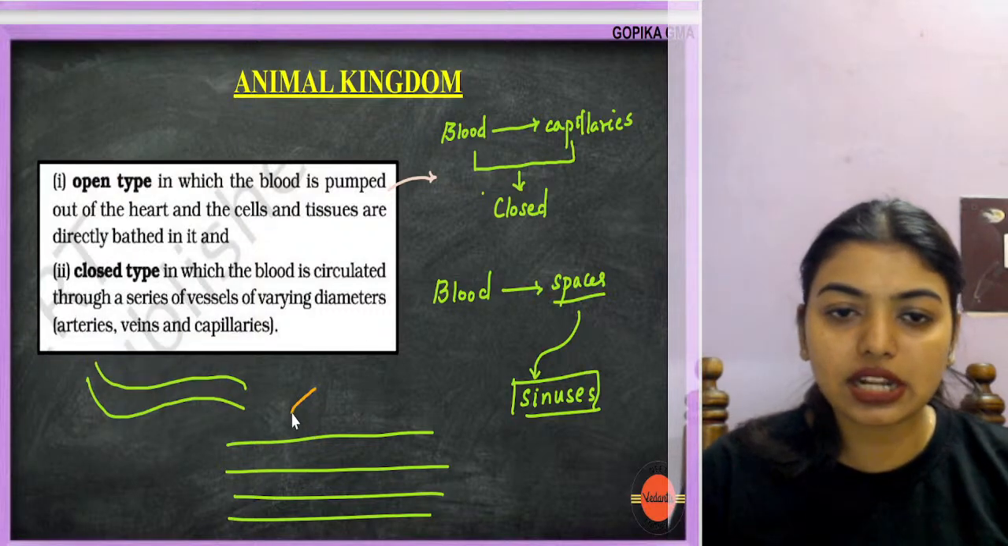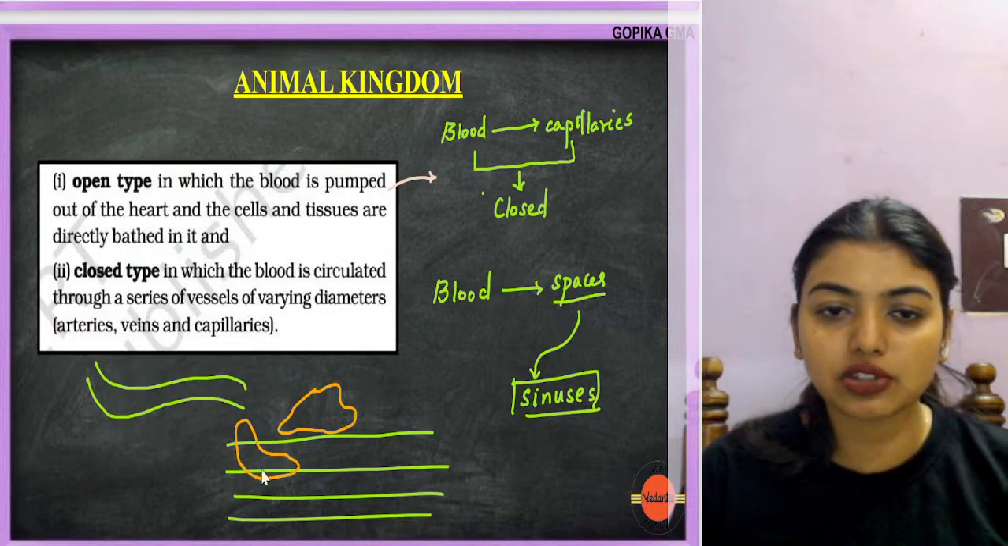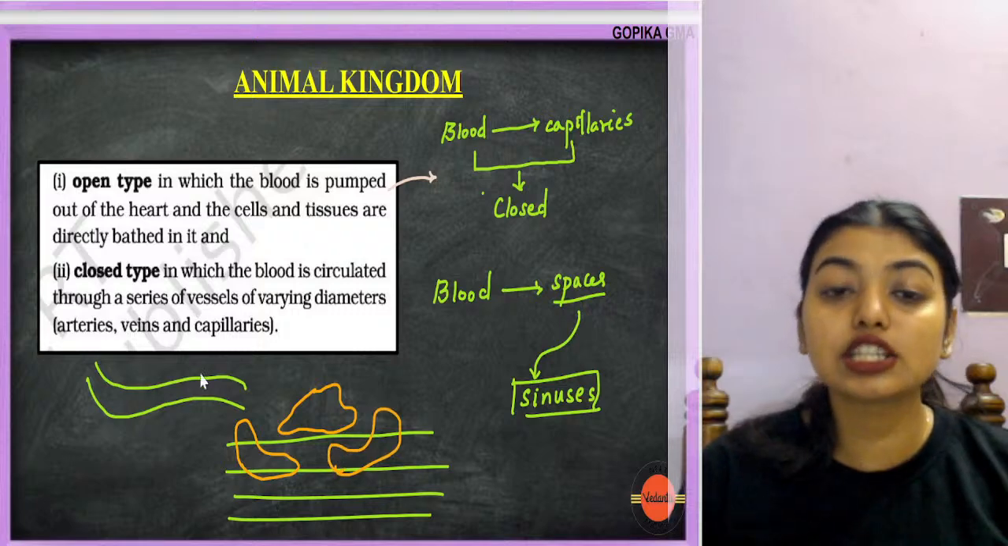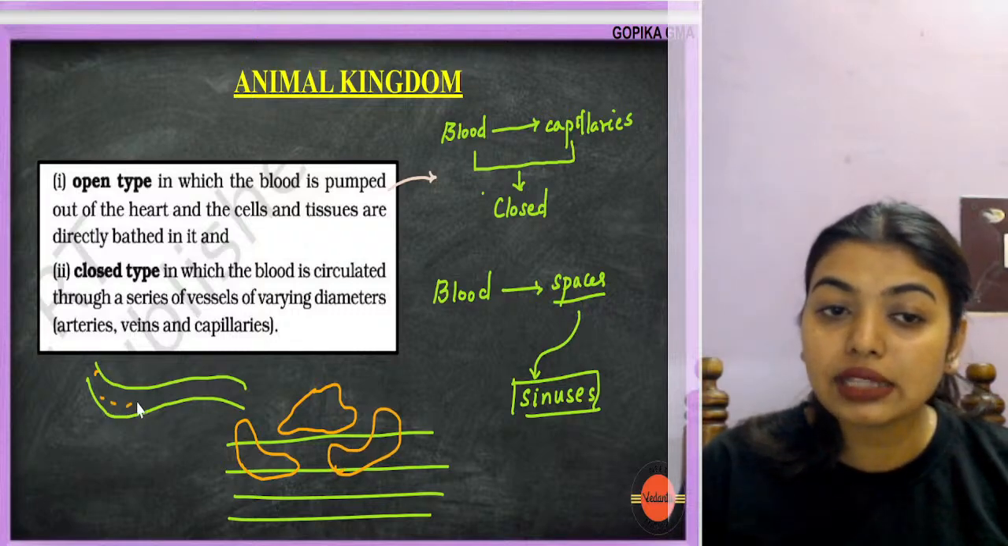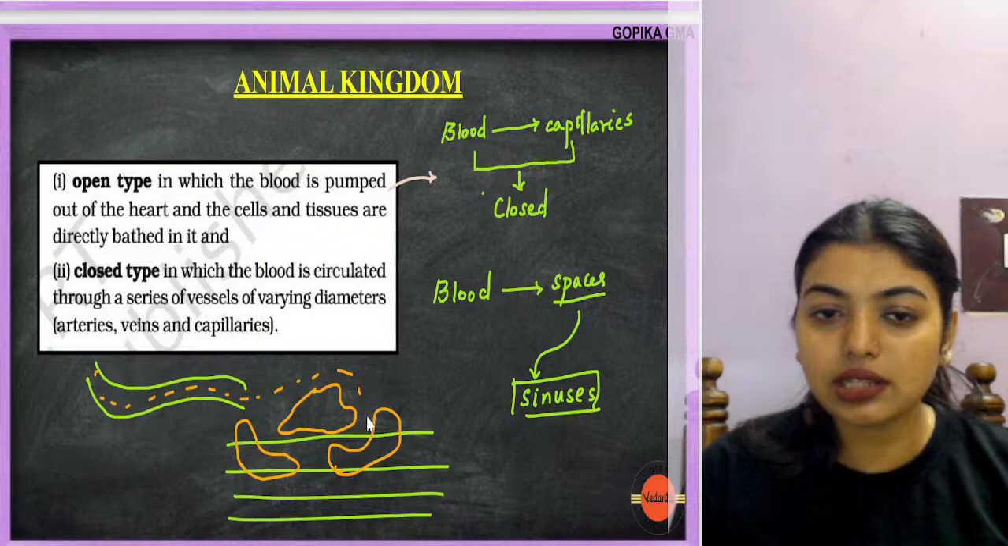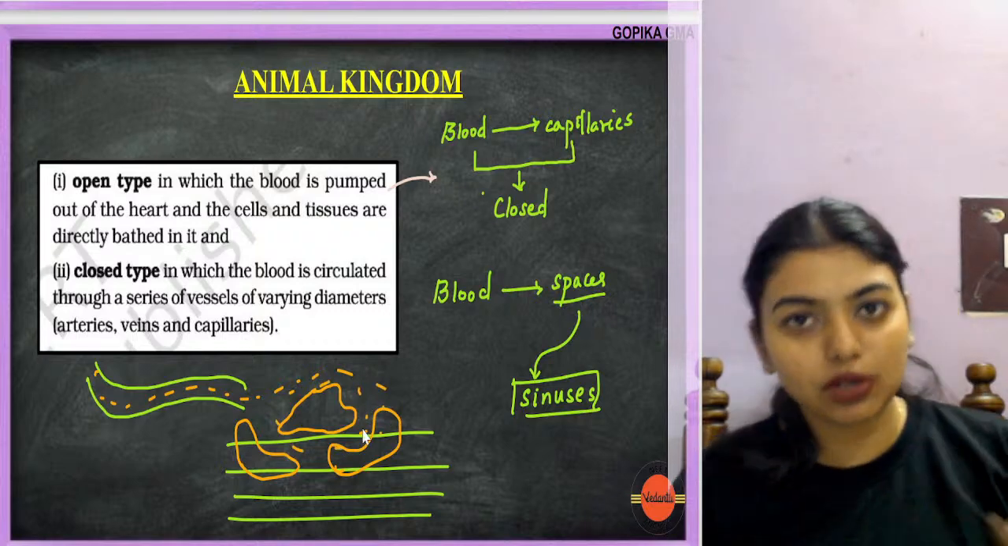Now imagine there are different types of organs. I'm just drawing some random structures. There are organs like this. These organs will get bathed in this blood, or covered in this blood, because it is very simple.